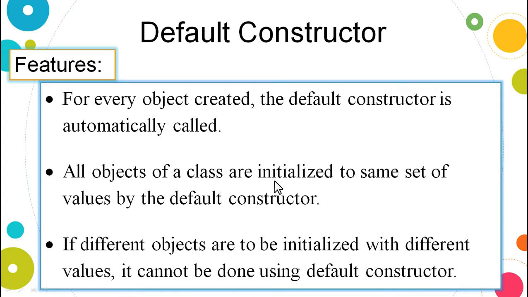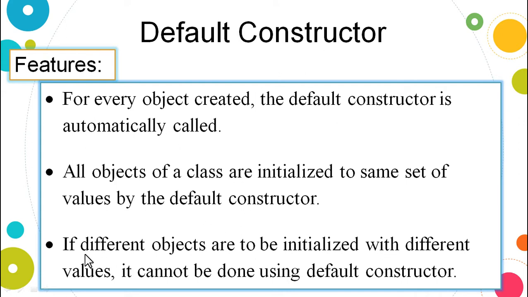So all the objects of the class are initialized to the same set of values. Object 1, object 2, object 3, object 4 and 5 will all have the same set of values.